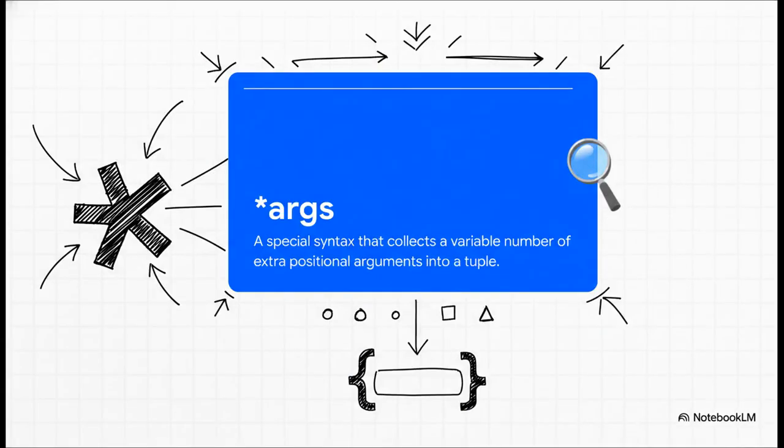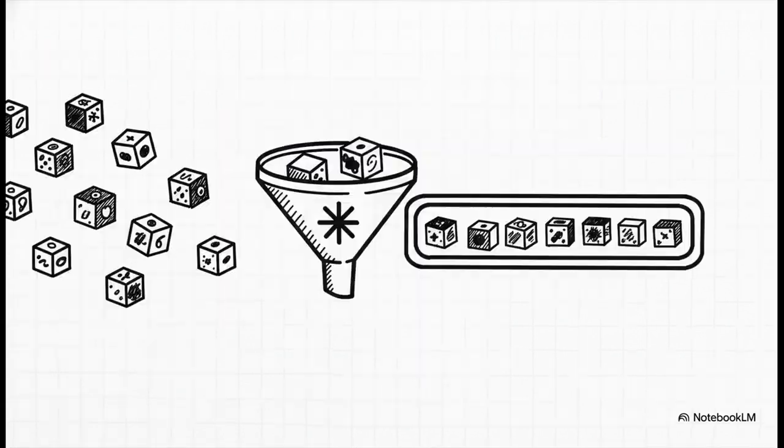The secret is that little asterisk. When Python sees *args inside a function definition, it's like a special instruction. It means, hey, if there are any extra positional arguments left over, just scoop them all up and bundle them together into a single variable called args. Just look at this add_numbers example here. We can call it with 2 numbers or 4 or 20. It doesn't matter. All those numbers just get funneled into the function, and inside, args becomes a tuple holding all of them, all ready for you to work with.